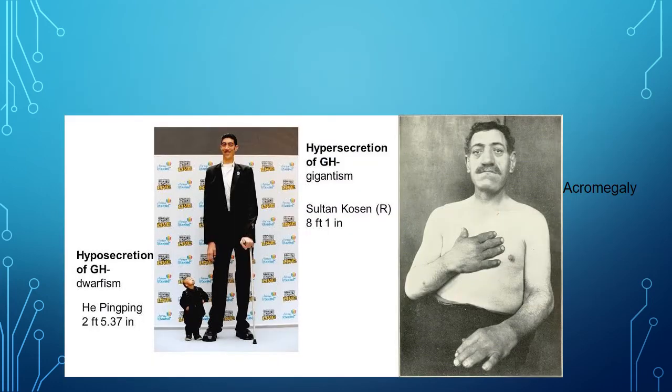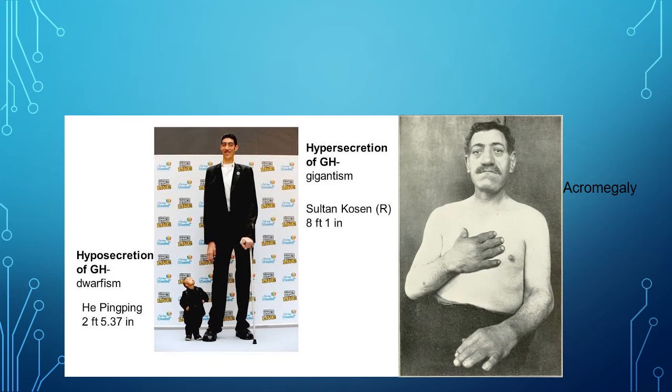So these are the pictures you see. On the left hand there is a short statured person, which is due to the hyposecretion of GH, and the disorder is known as dwarfism. The person is only 2 feet 5.37 inches in height. And next is the hypersecretion. Due to the hypersecretion of growth hormone, the result is gigantism, and the person becomes 8 feet 1 inch in height.